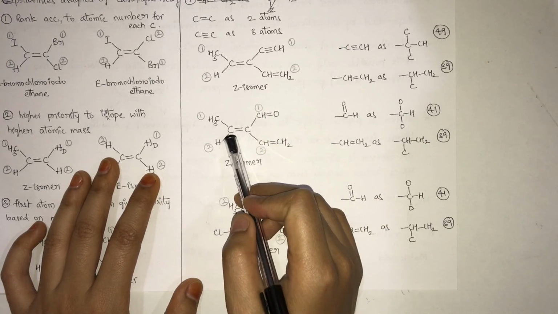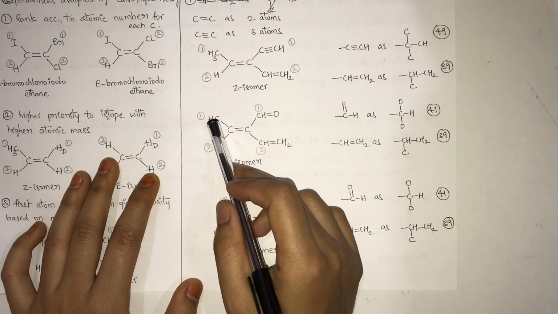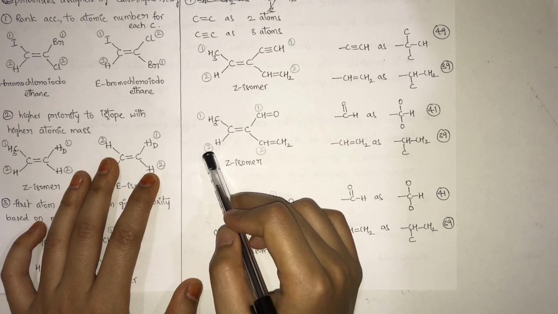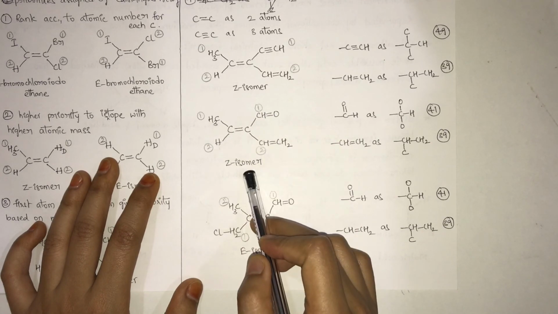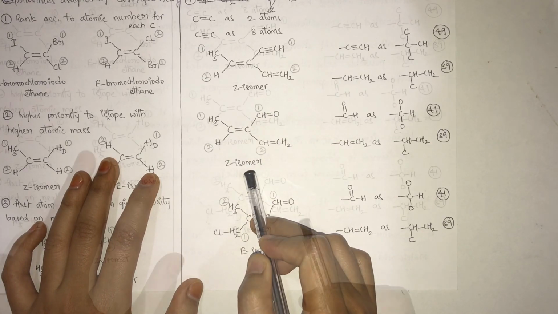On the next carbon, we are having methyl and hydrogen. Methyl will be ranked as 1, hydrogen as rank 2. Both the priority groups are present on the same side. Then we will give the name as Z isomer.